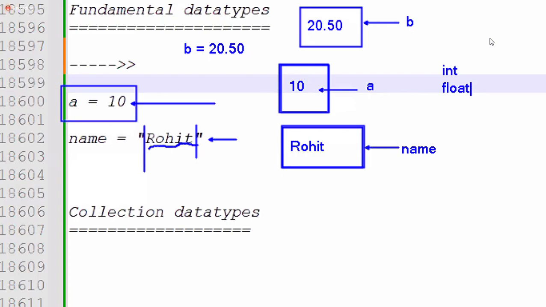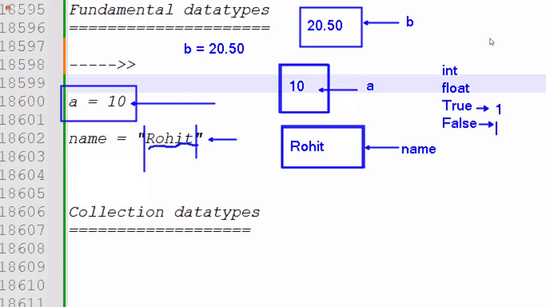And for Booleans, true and false values, we call them Boolean values. True has a capital T and false has a capital F, remember. Don't use a small t or small f. Remember, whenever we want to store a true or false value in a database, true is nothing but 1 and false is nothing but 0. This is a very, very important point.